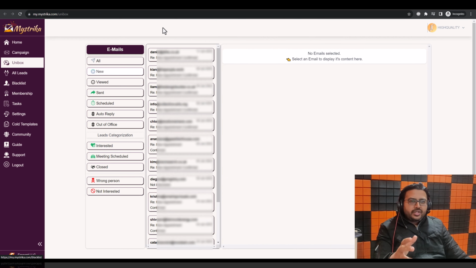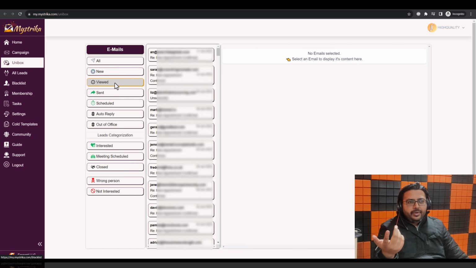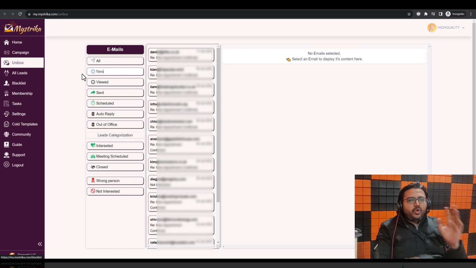So I'm in Mystrika's Unibox here, and you see Unibox has been improved quite significantly now. Now we have new and viewed. New means these emails have come. These are not negative sentiments, these are not out of office emails, but I have not checked them. The account owner has not checked these emails yet. Once you check these emails, they will be available under the viewed tab. This allows you to focus only on emails which are coming right now.